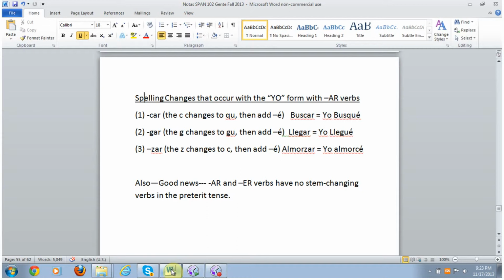Zar, the Z changes to a C, then add your E with an accent mark. So almorzar, to have lunch. Yo almorcé, I had lunch. Again, this only happens in the yo of certain AR verbs that end in car, gar, and zar. There is good news with the preterite verb tense. AR and ER verbs do not have a spelling stem change in them in the preterite tense. Again, that is good news.